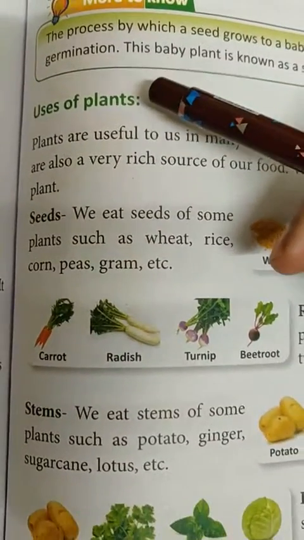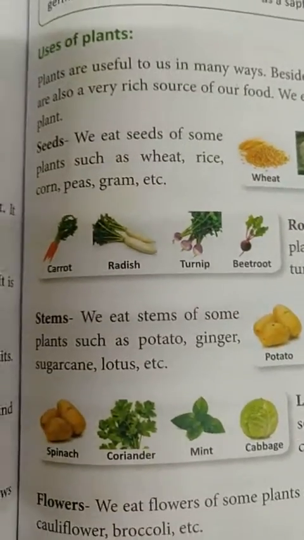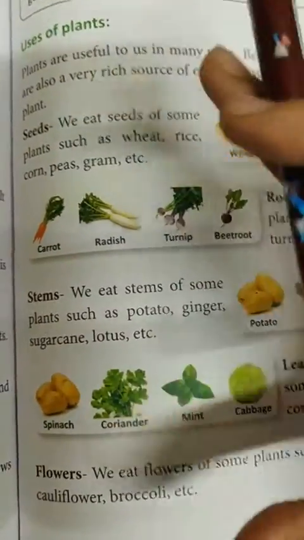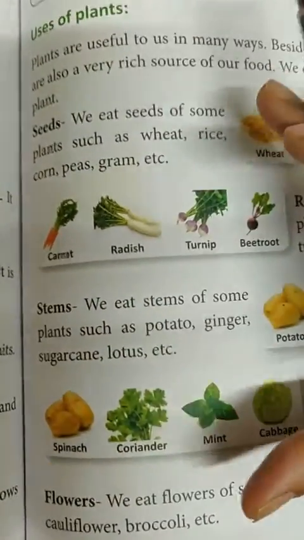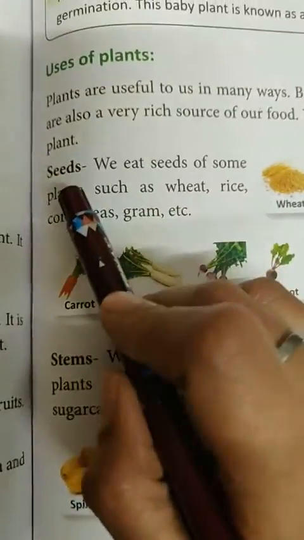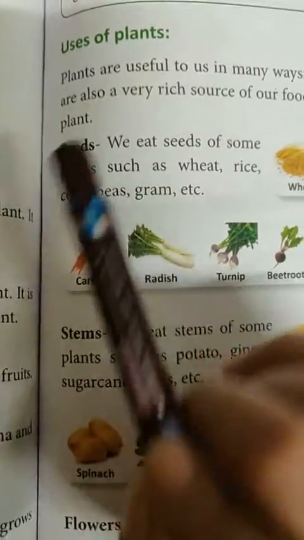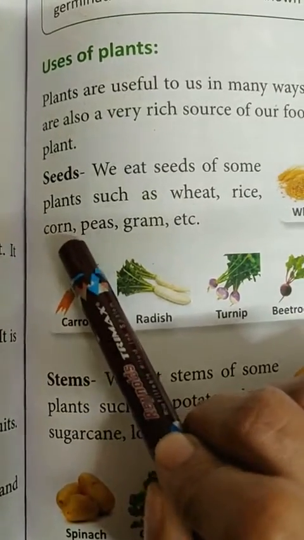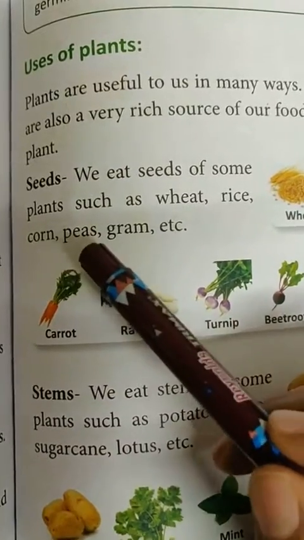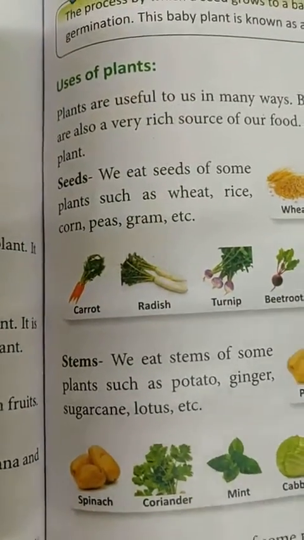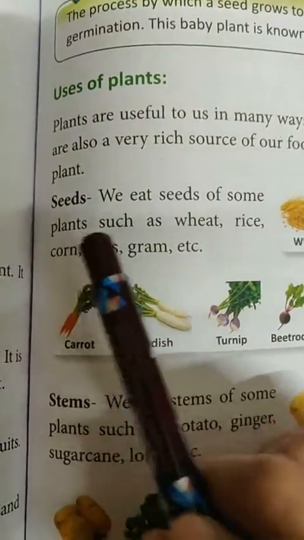Okay, so now we will discuss what are the uses of plants. Plants are used in many different ways, for food. These are the different parts of the plants which are eaten as food, and we will tell you which part is eaten, and that example will also be discussed. For example, if you eat seeds like corn, makai, wheat, गेहूं, rice, चावल, peas, मटर, ग्राम, जैसे black gram हो गए. All these are examples of the seed part of the plant which you eat.